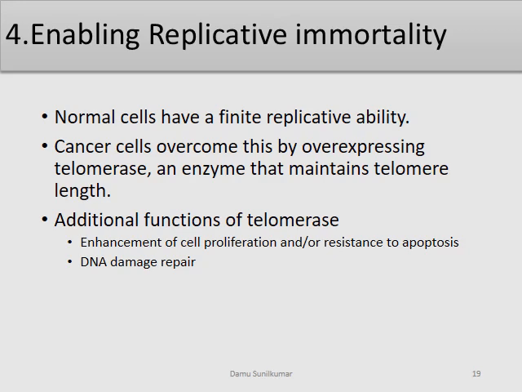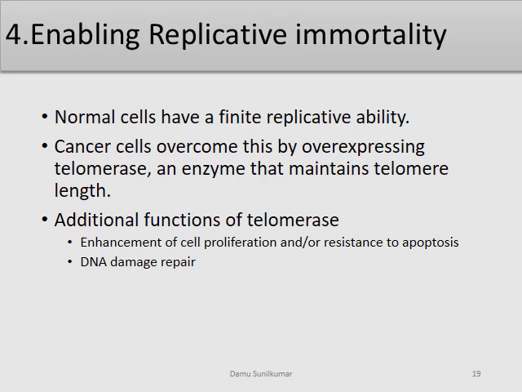The fourth hallmark of cancer that we'll be discussing is enabling replicative immortality. Now, the normal cells have a finite replicative ability, meaning an intrinsic cellular mechanism allows the normal cells to divide a finite number of times, and then they will block the cell division after reaching a limit. But in case of cancer cells, they overcome this limit by overexpressing telomerase, an enzyme that maintains telomere length, which protects the end of the chromosome, and that will allow the cell to continue proliferating.